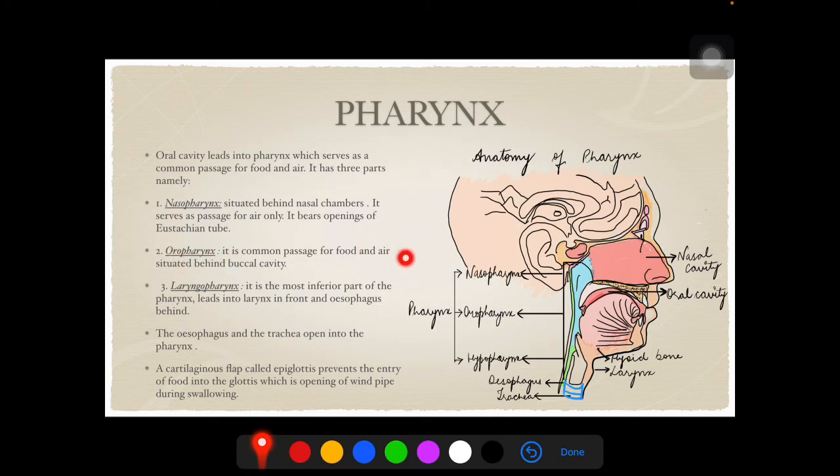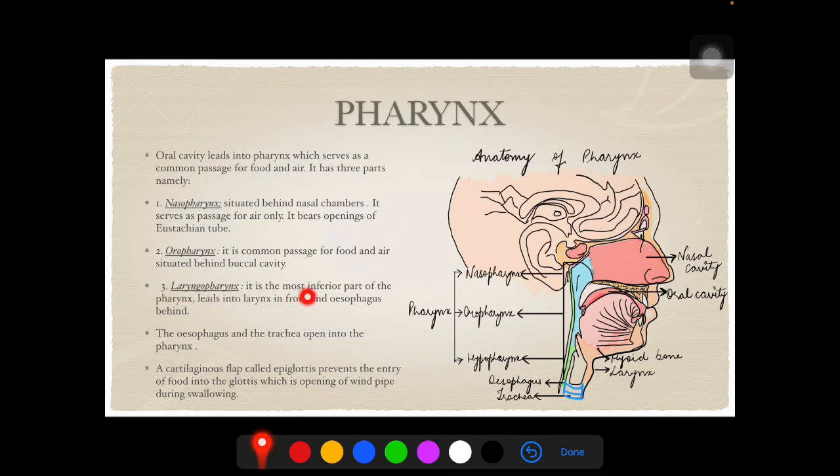Oropharynx. It is the common passage for food and air situated behind the buccal cavity. Since this region is situated directly behind the buccal cavity, it serves as a common passage for food as well as air. Again, an MCQ question.